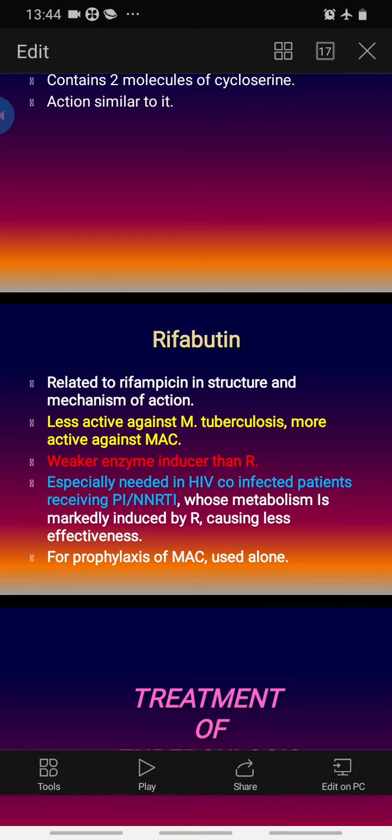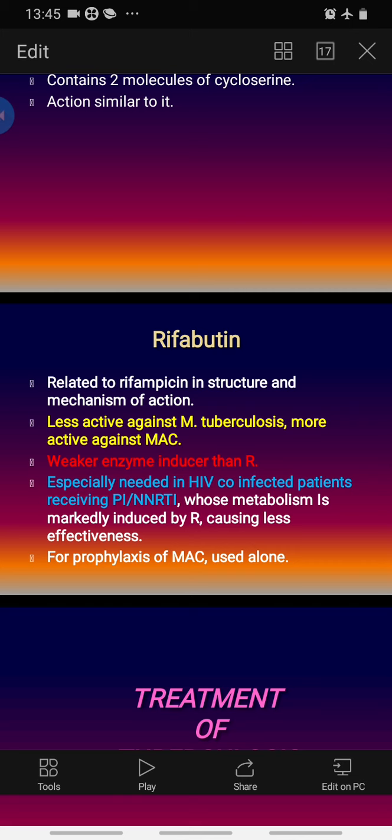So it is used in treatment, especially in patients of HIV with tuberculosis, where we are using some anti-HIV drugs like protease inhibitors and NNRTIs, and if we use rifampicin, rifampicin induces the metabolism of these HIV drugs, and often there is decreased activity due to enhanced metabolism. That's why if we use rifabutin, then there is less chance of this metabolism-enhancing effect on the PI or NNRTI. Thus, anti-HIV drugs retain their activity more in the presence of rifabutin. That's why in TB-HIV co-infection, if we need to give both types of drugs, then rifampicin is switched to rifabutin. Otherwise, it is not used in tuberculosis. Okay, but it is used in MAC infection.